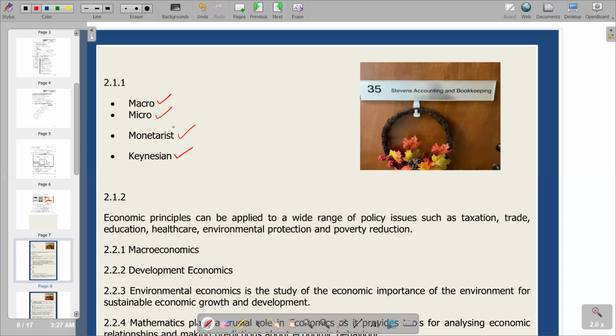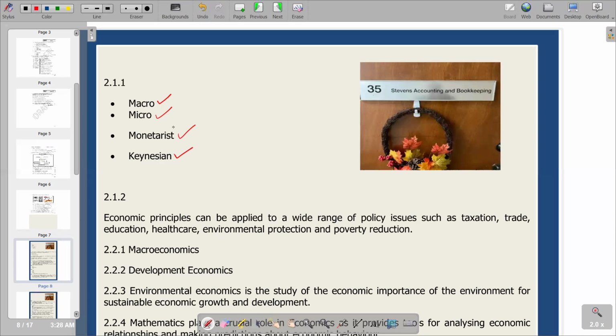We also have Keynesian, which focuses on total spending in the economy and its effects on output, for example, and also on employment, and also its effects on inflation. So basically, we are talking about the relationship that exists between total spending and those factors that we have listed, that is output, employment, and inflation. And obviously, the total spending that we are talking about consists of government expenditure.